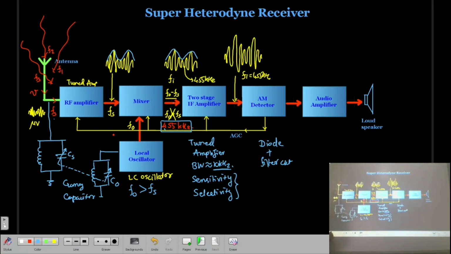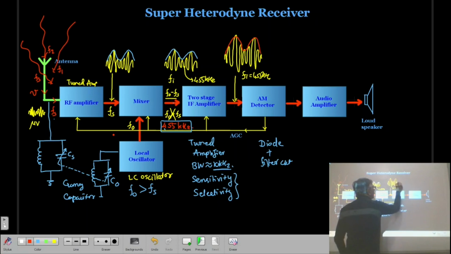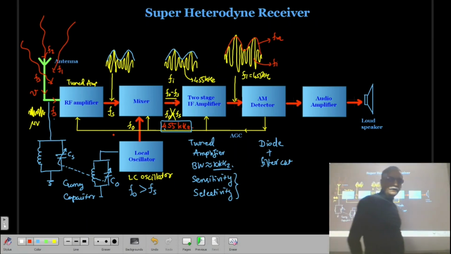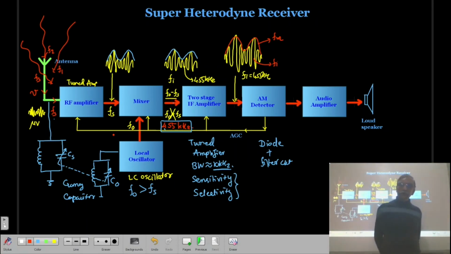Here, where is your information? That information is my modulating frequency fm, inside whatever frequency we have, the intermediate frequency IF. But we are interested only in the frequency fm.